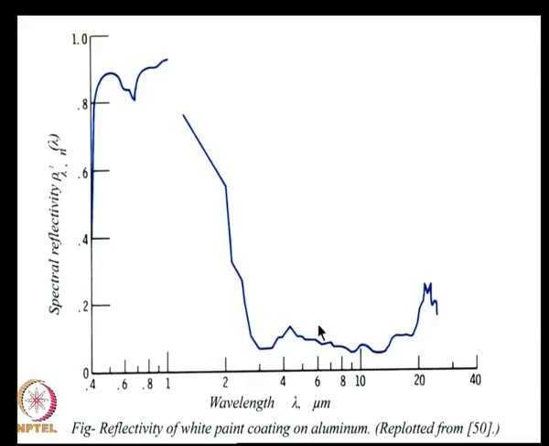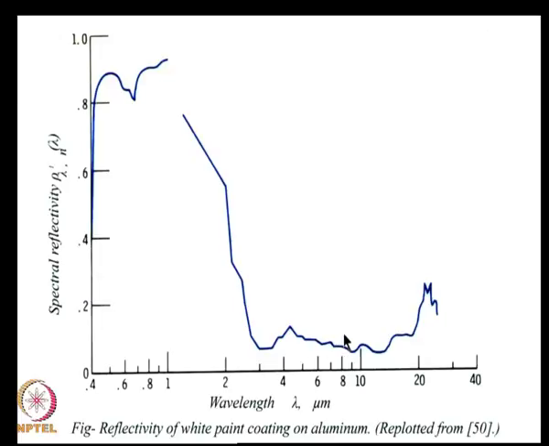You have to account for the fact that the reflectivity of the material is very different, around 0.9 in the visible and around 0.1 in the infrared. So, when white paint is coated on aluminum, it is still an extremely good emitter in the infrared. So, that is why it is a very good